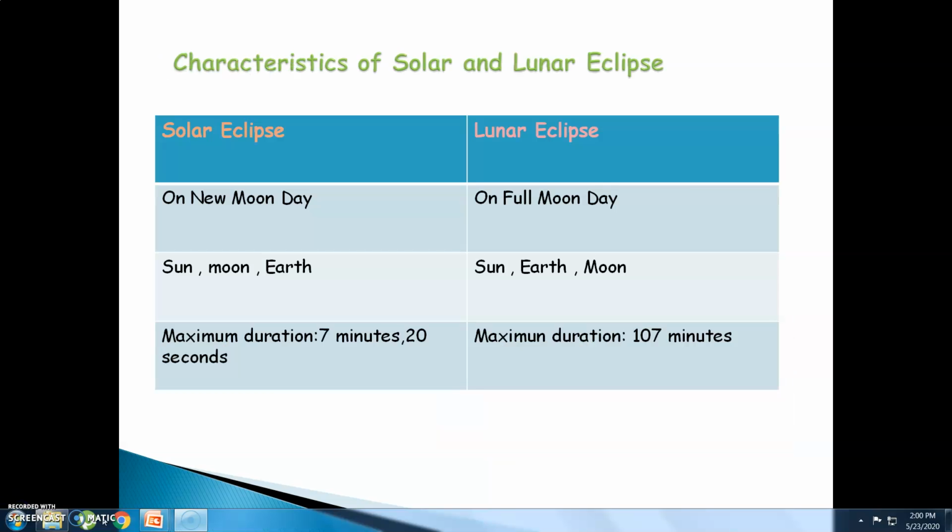Let us understand the characteristics of solar and lunar eclipse. Solar eclipse takes place on new moon day and lunar eclipse takes place on full moon day. During a solar eclipse, the order of the celestial bodies is sun, moon and earth, whereas for a lunar eclipse, it is sun, earth and moon. The maximum duration for a solar eclipse is 7 minutes and 20 seconds and the maximum duration for a lunar eclipse is 107 minutes. That is almost more than an hour.